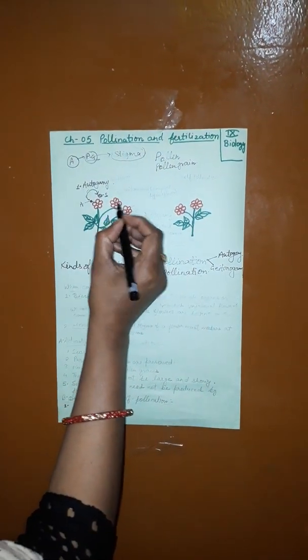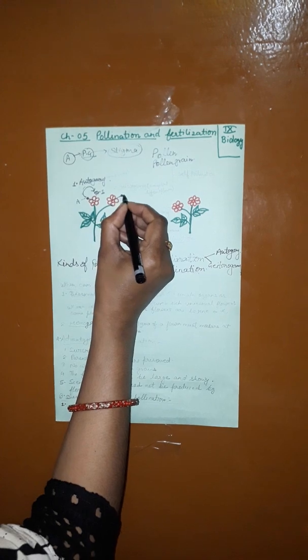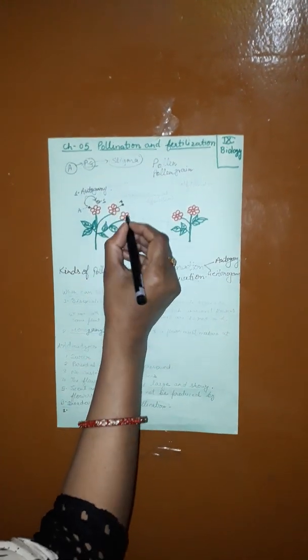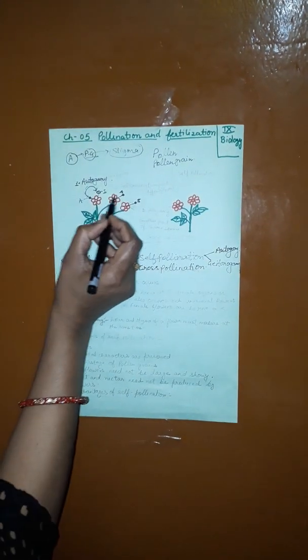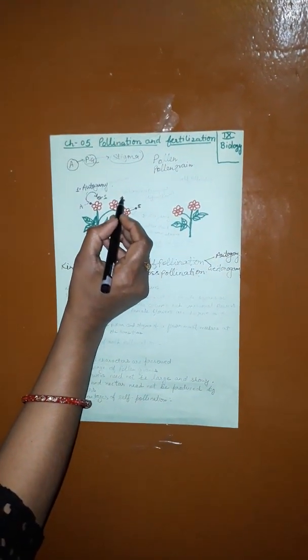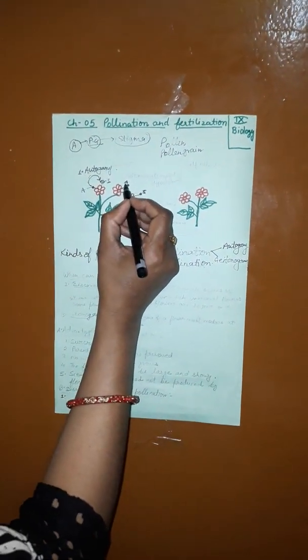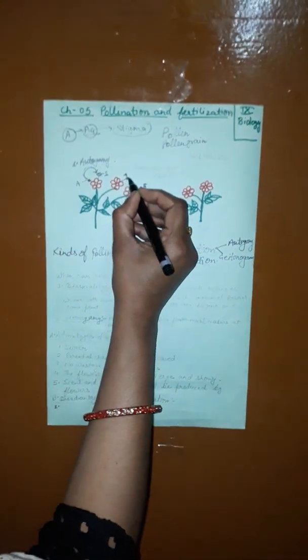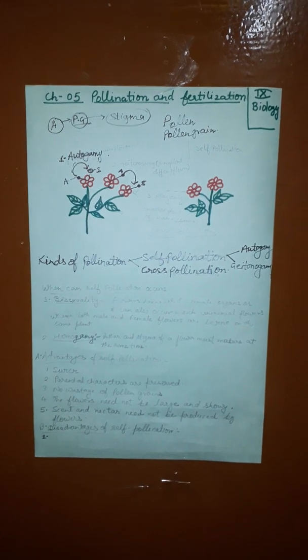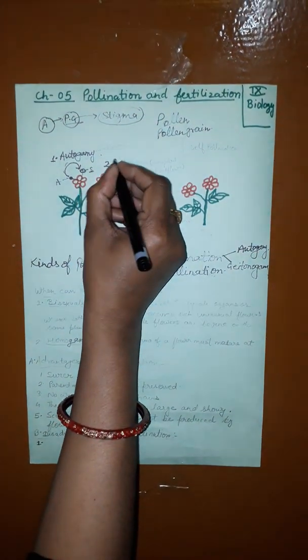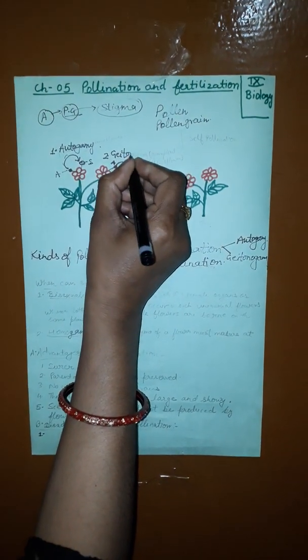What is geitonogamy? Suppose this is the anther and this is the stigma. When the pollen grain is transferred from the anther to the stigma of another flower of the same plant, this is called geitonogamy.